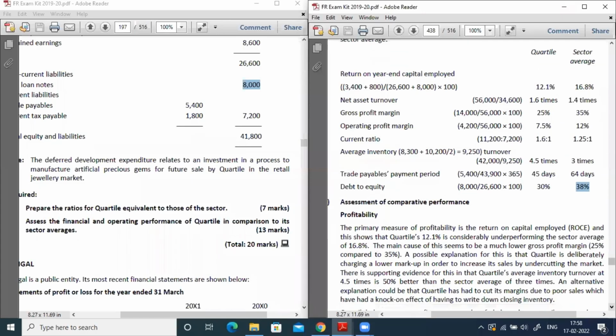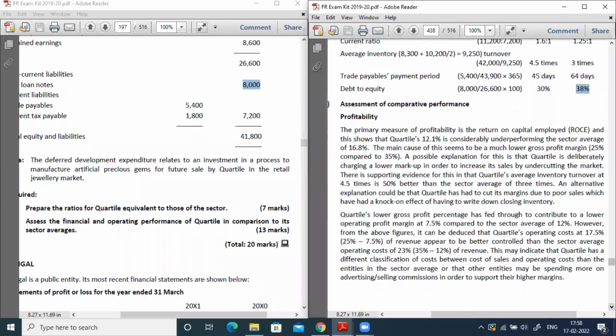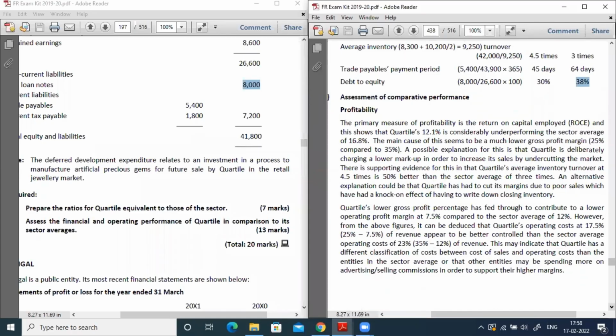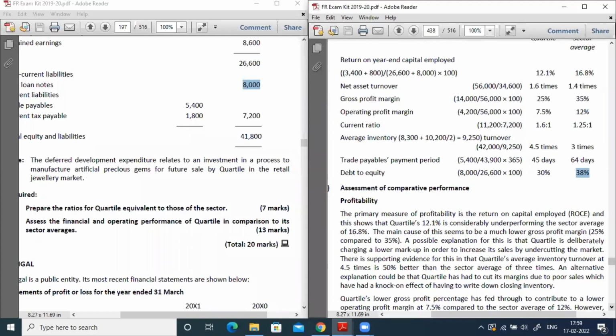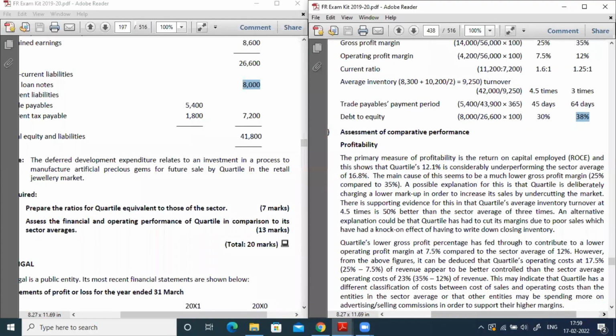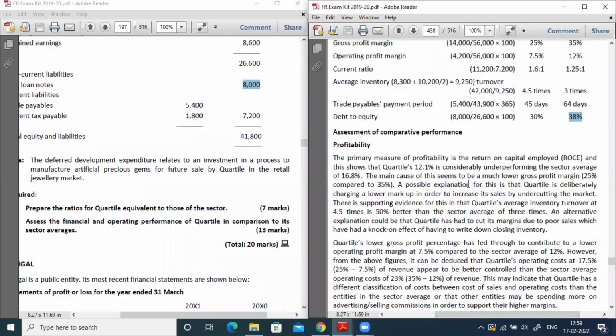So here you can see the profitability. In the profitability, as I mentioned, what is the primary profitability ratio? Return on capital employed. I already explained this. So when you are giving your opinion on the profitability of the company, start with the ROCE, that is return on capital employed. The ROCE of the industry is 16.8%. Now very, very important, please focus on this. The return on capital employed of the sector is 16.8%, but your company is only 12.1%.